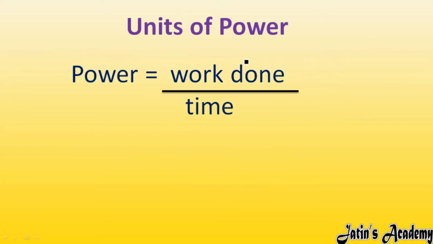Next we are having units of power. As we know the formula of power, power is equal to work done per unit time. How much work we are doing in how much time, that is known as power. So in order to see the units of power, we will write firstly the SI unit of work done, then the SI unit of time. What is the SI unit of work done? As we know, SI unit of work done is joule. And what is the SI unit of time? SI unit of time is second. Okay, so power SI unit is joule per second.